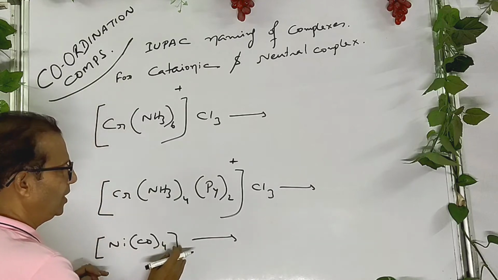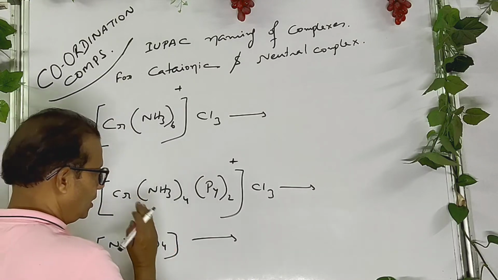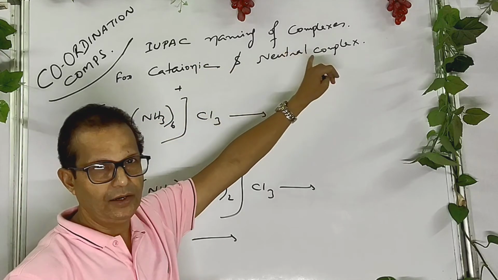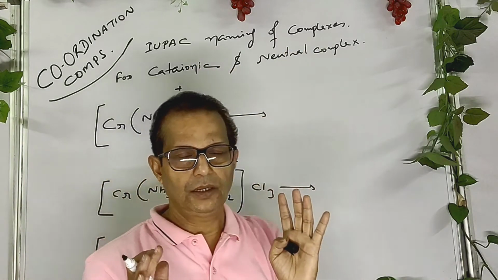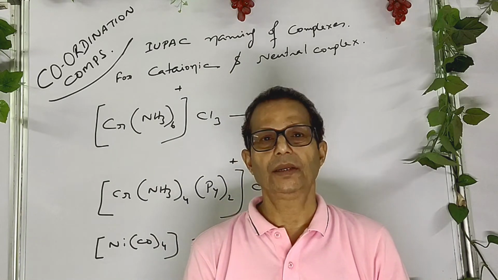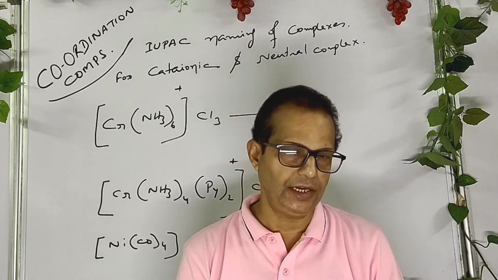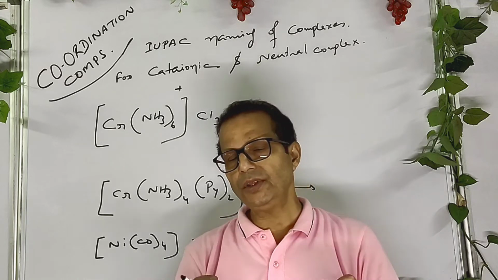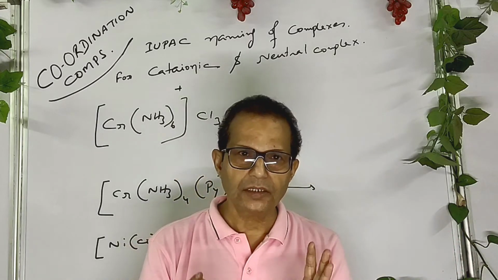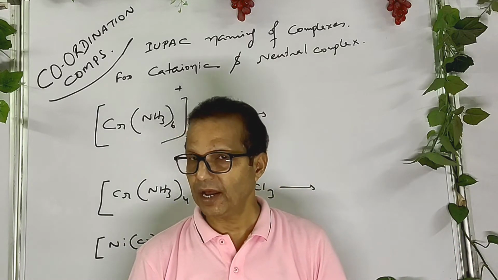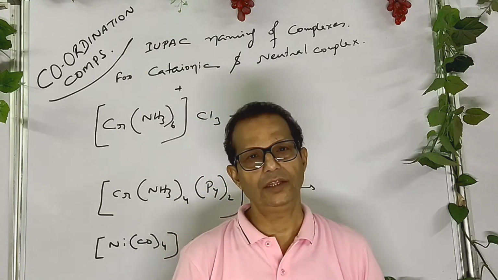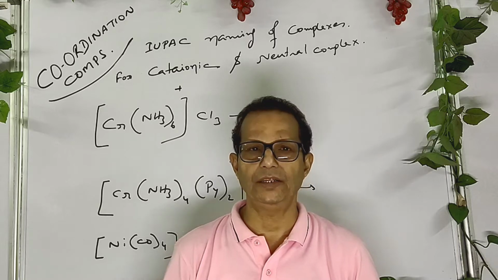This one is a neutral complex because there is nothing in front or at the back. In case of cationic and neutral complexes, at first determine the oxidation state, that is valency. You know that during the formation of this type of complex, the central metal sometimes releases electrons from the valence shell. That is actually the oxidation state or valency.